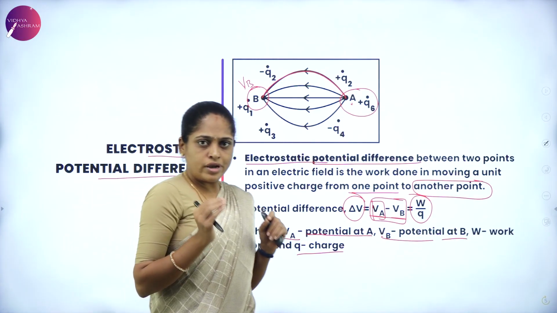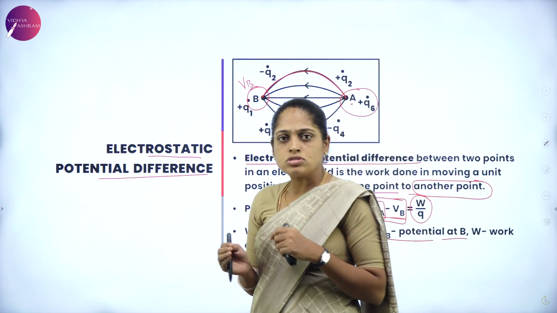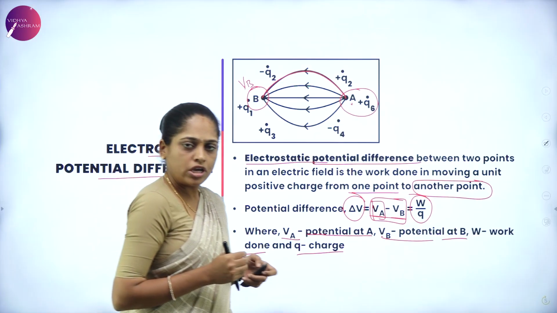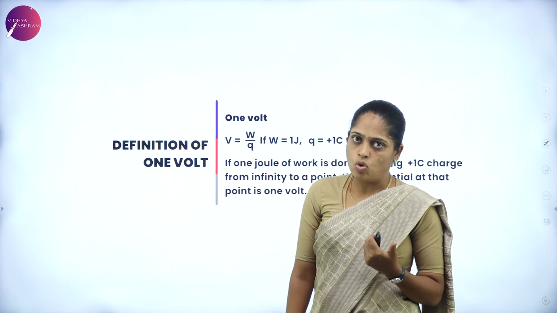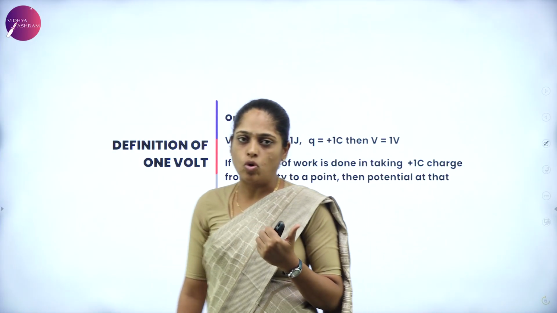Now you know what is electrostatic potential energy and electrostatic potential, and the third one is electrostatic potential difference. Its SI unit is volt, the energy unit is joule, and the potential unit is volt.